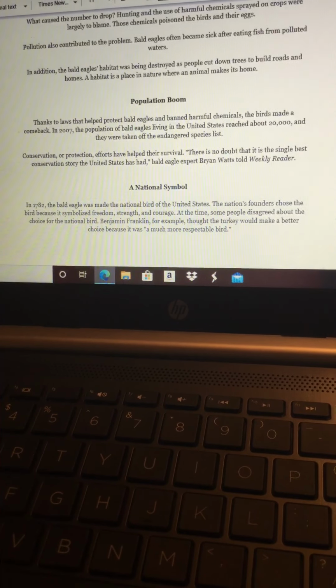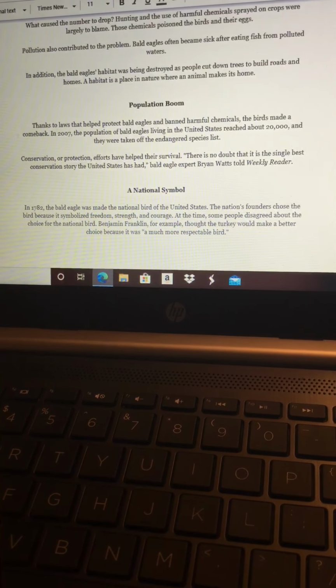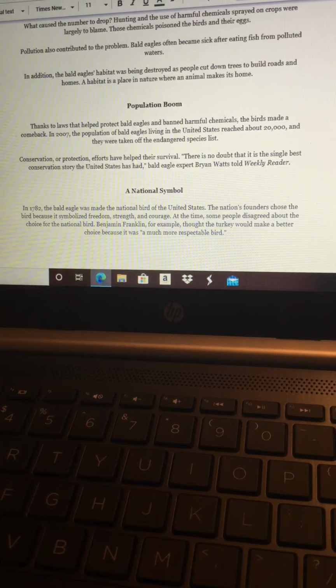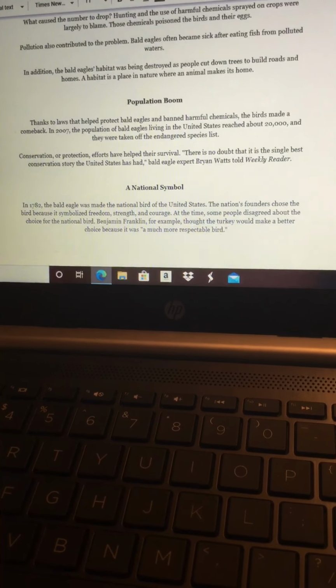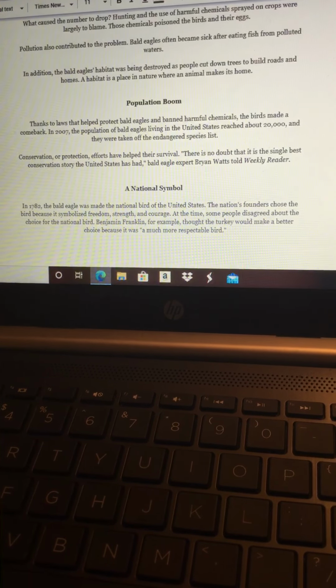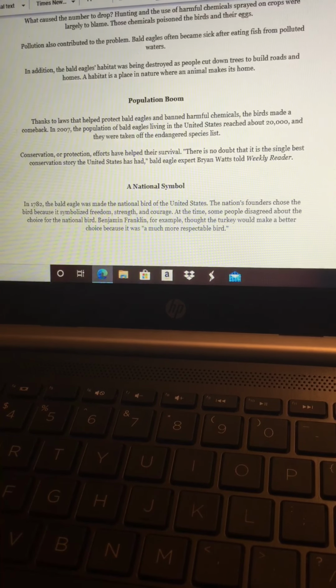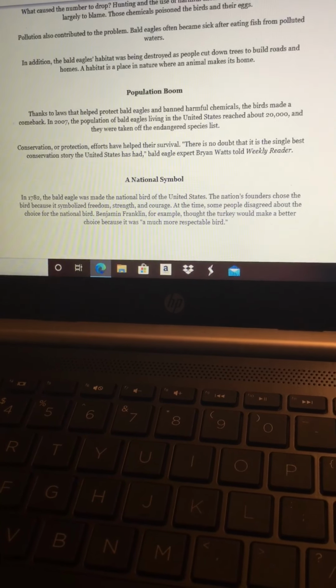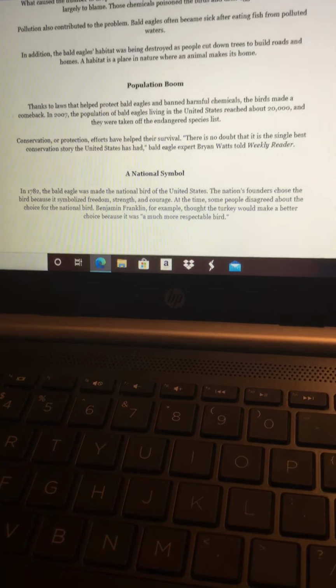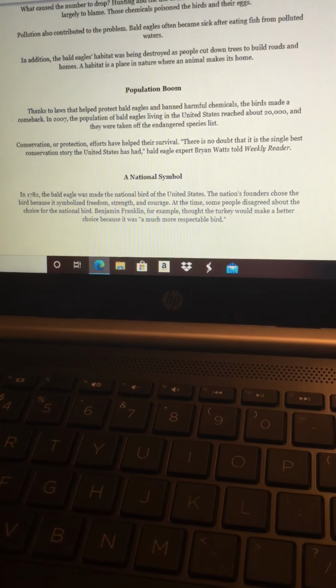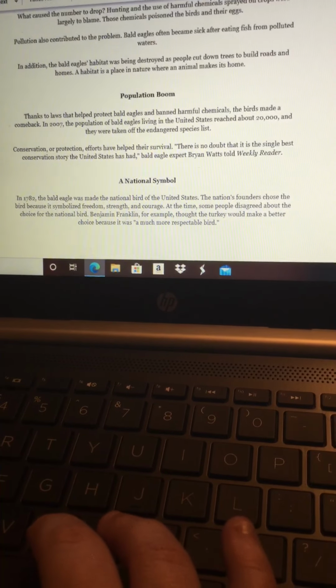A national symbol. In 1782, the bald eagle was made the national bird of the United States. The nation's founders chose the bird because it symbolized freedom, strength, and courage. At the time, some people disagreed about the choice for the national bird. Benjamin Franklin, for example, thought the bird would make a better choice because it was a much more respectable bird.